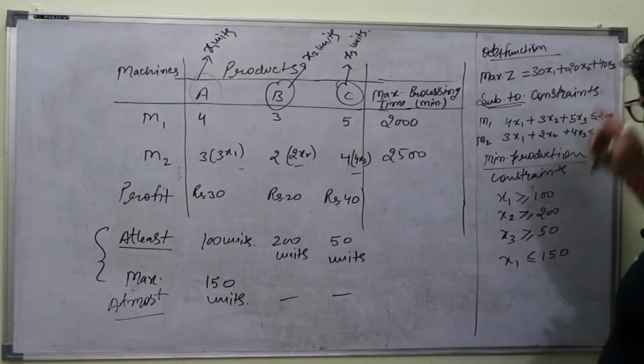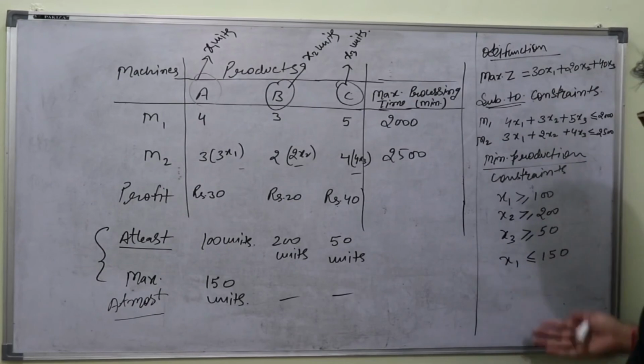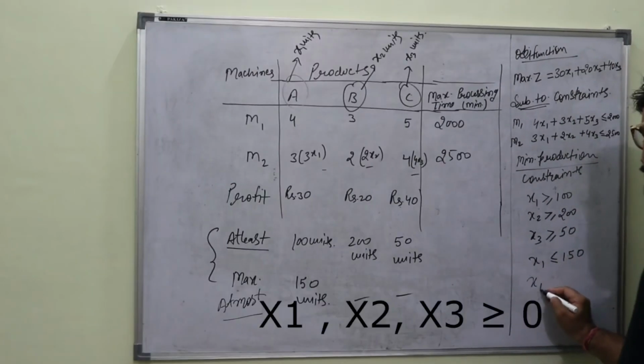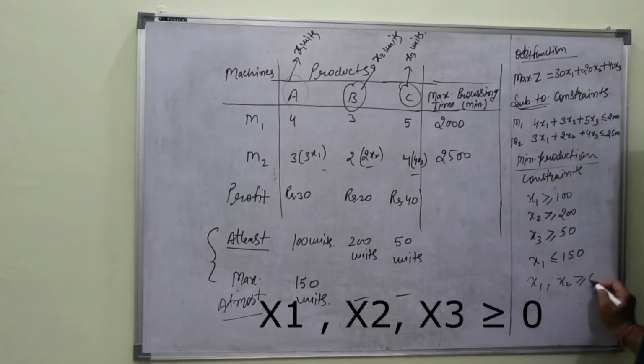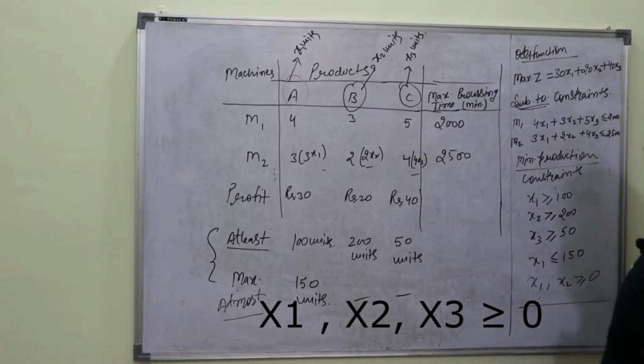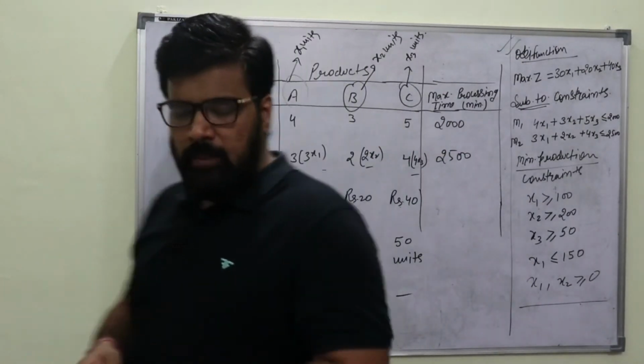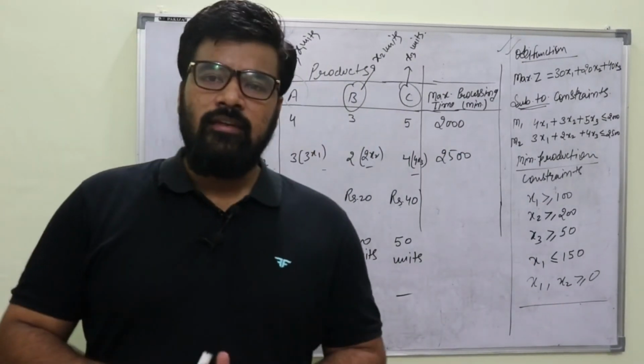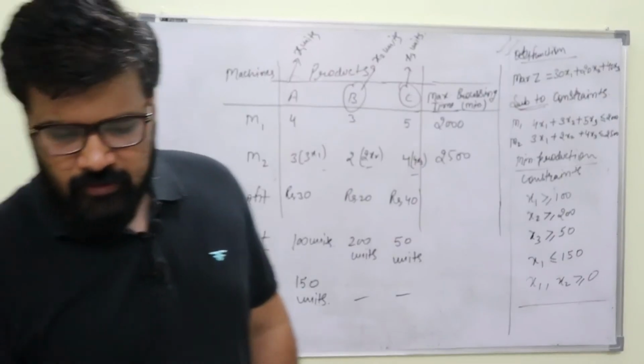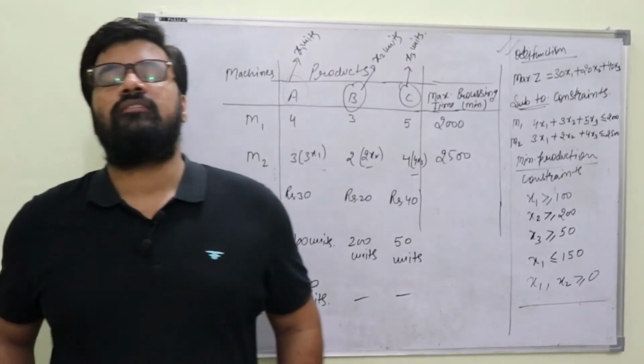So these are the different constraints which we have done, and in the last we will write x1, x2, x3 should be greater or equal to 0, the non-negativity constraint. So this is how we have created the LPP for this given case. This is the last and final case as far as the formulation of LPP is concerned.